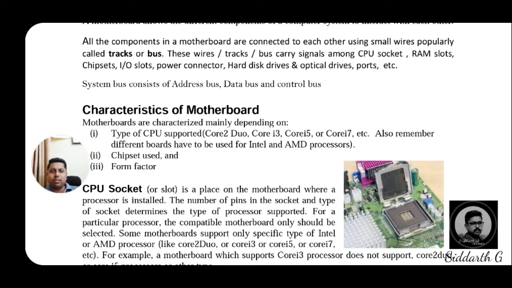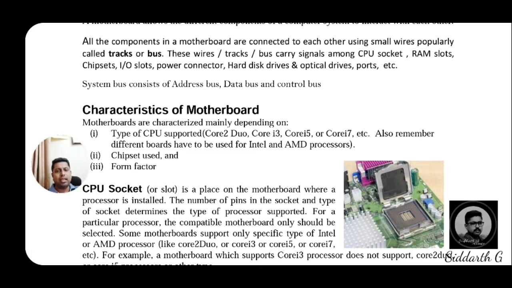Then RAM slots, chipset, IO slots, power connector, hard disk drives, optical drives, ports, etc. All the devices will be connected through these buses and tracks. So these are some key points about the motherboard.